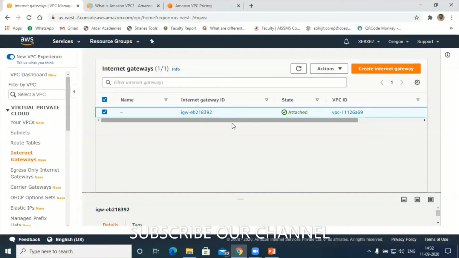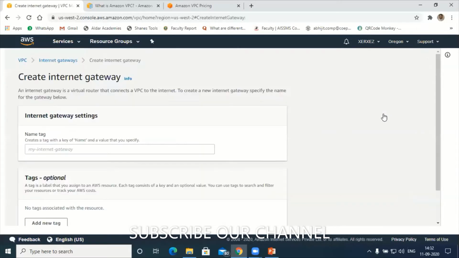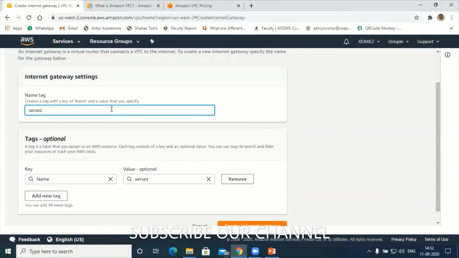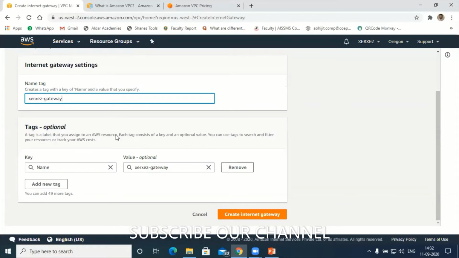Next I have to create one internet gateway here. Create internet gateway and give the tag name, let's say XEZ-gateway. The tag is optional; just give the name of the internet gateway and Amazon will take care of all the routing work.